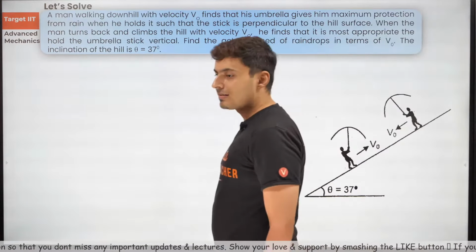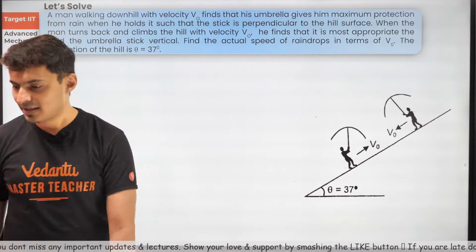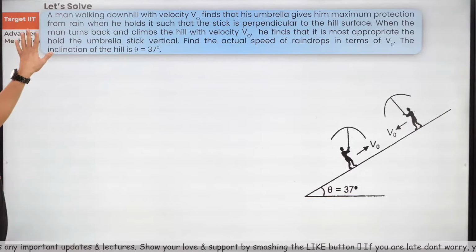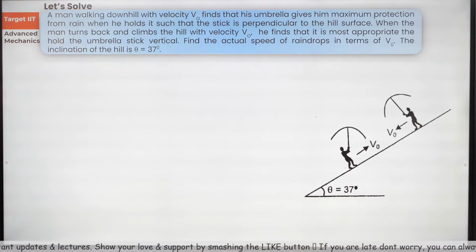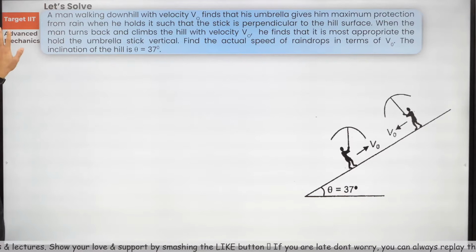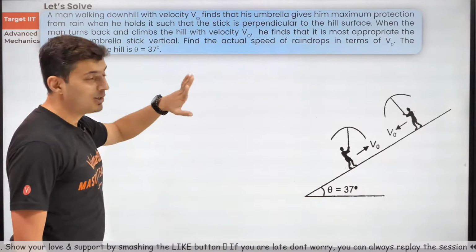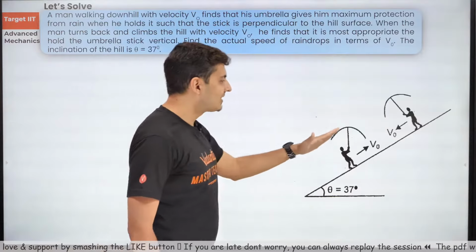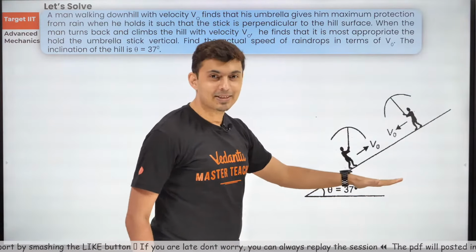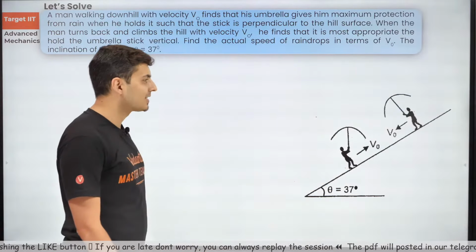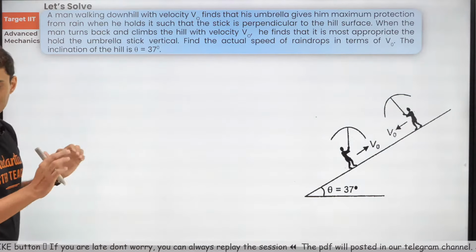Let's go to another interesting question, and this is based on your relative motion and your Rain Man problem. Very interesting, because the person is not moving on a horizontal surface, but he is moving on an inclined surface. Let's see what is exactly happening.